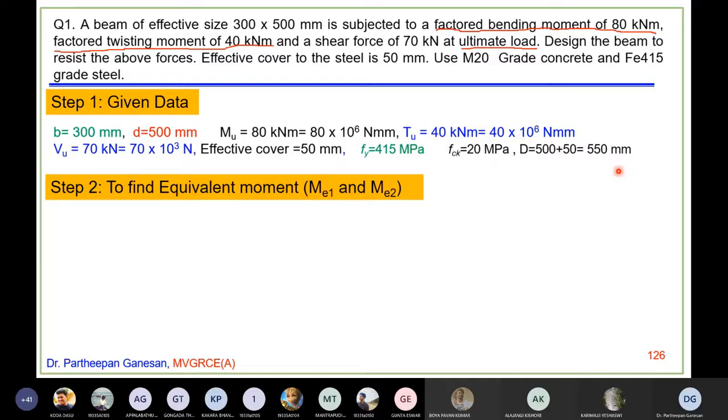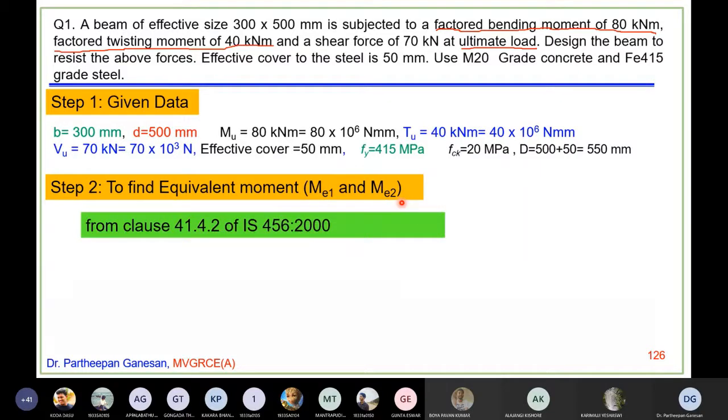Now, as I said, whenever a beam is subjected to twisting moment, you have to design for equivalent moment and equivalent shear. That is why the second step is to find equivalent moments Me1 and Me2. Now from clause 41.4.2, which I discussed just now, Me1 is nothing but Mu plus Mt. Mu is already given here as 80 into 10 power 6 Newton millimeter.